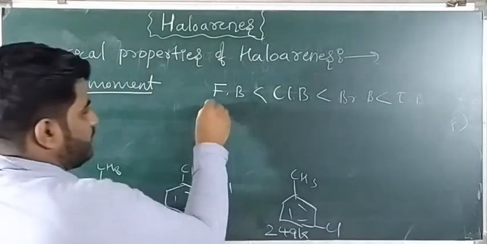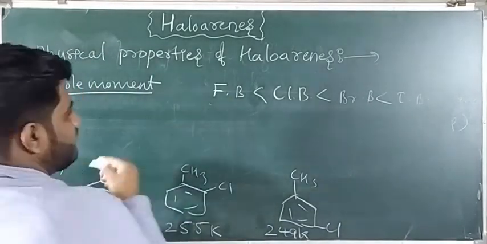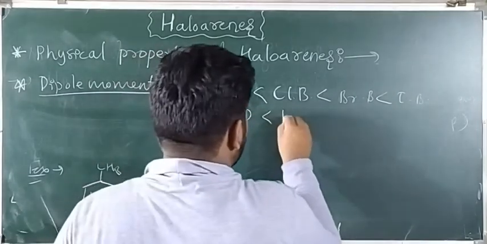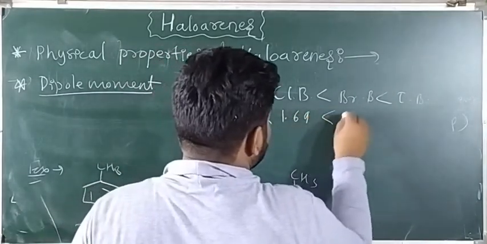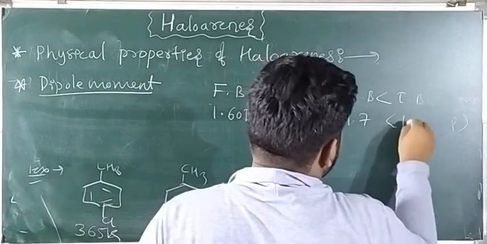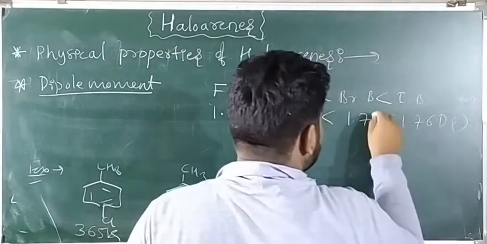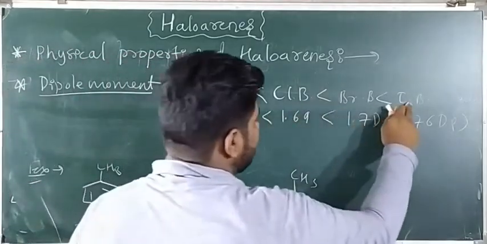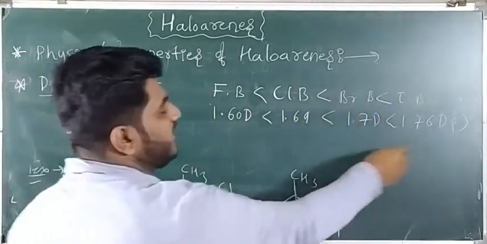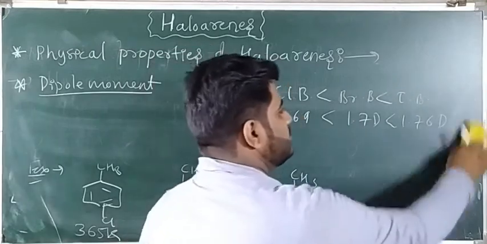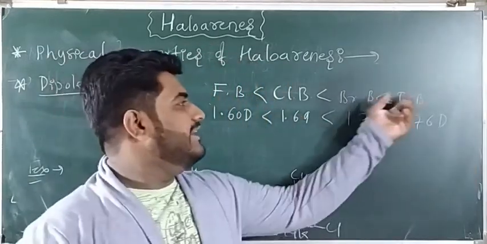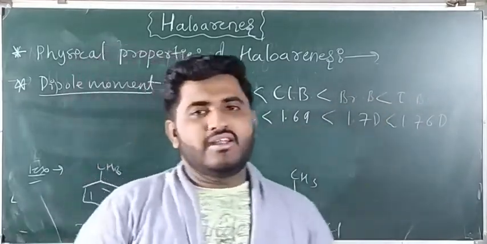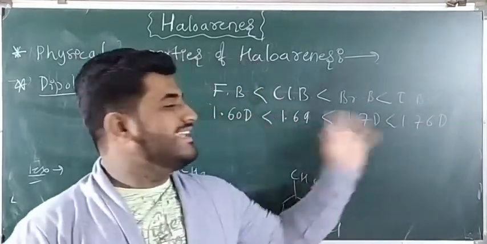For fluorobenzene the dipole moment is 1.69 D, then 1.7 D, and 1.76 D. As the electronegativity goes on decreasing from fluorine to iodine, the dipole moment goes on increasing.